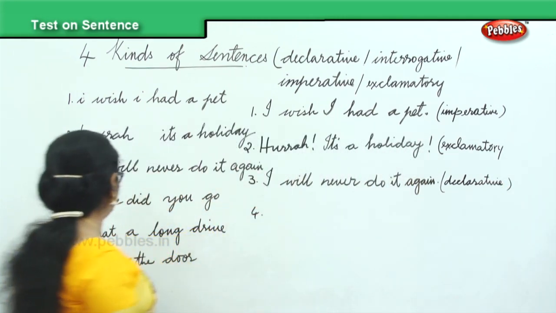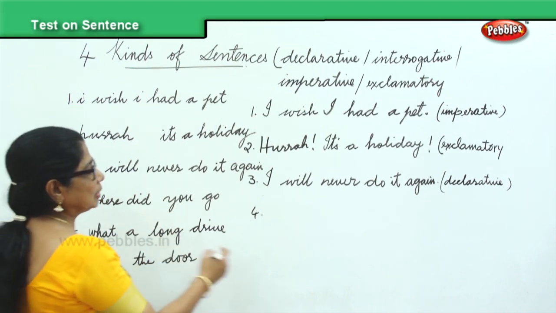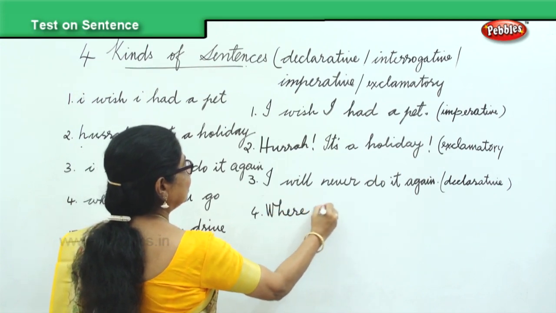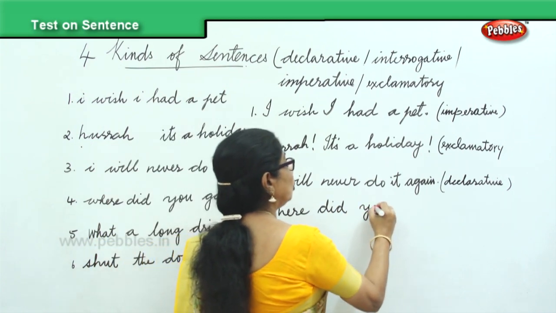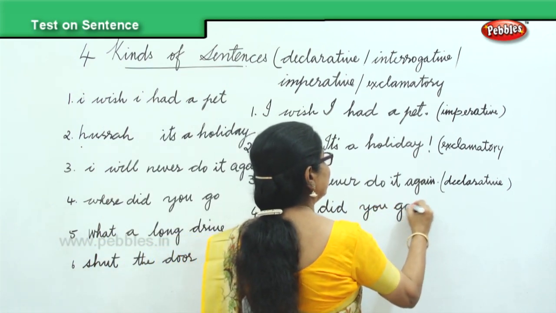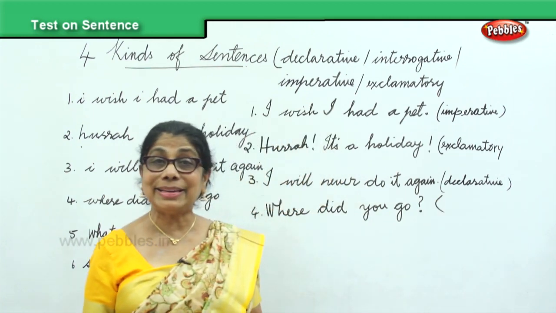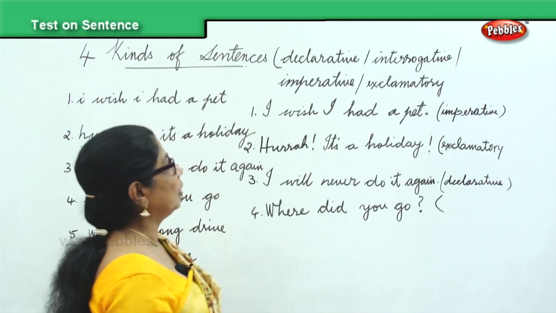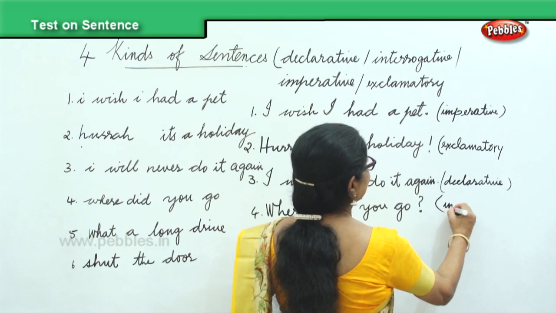The fourth one. What's happening to the fourth one? Where did you go? W begins with the capital letter. Where did you go? It's a question. Ends with the question mark. And when it ends with the question mark, what kind of sentence is that? It's an interrogative sentence.